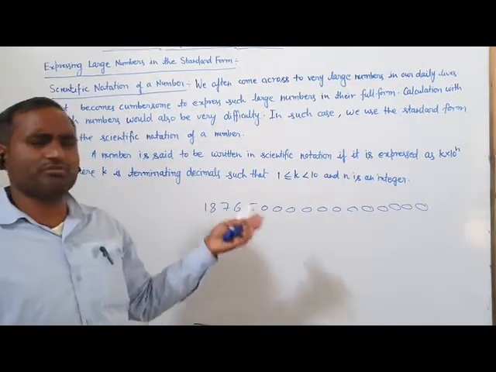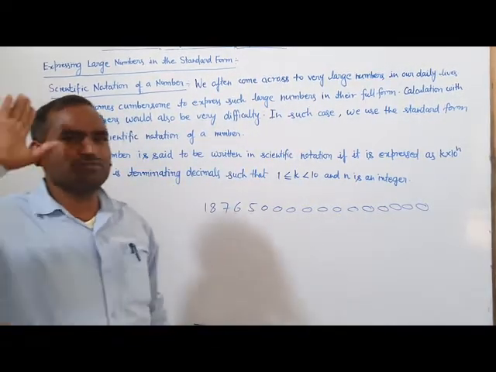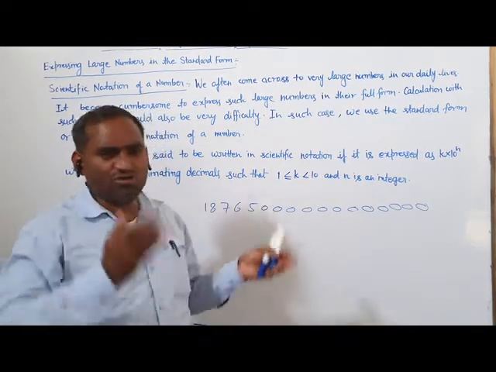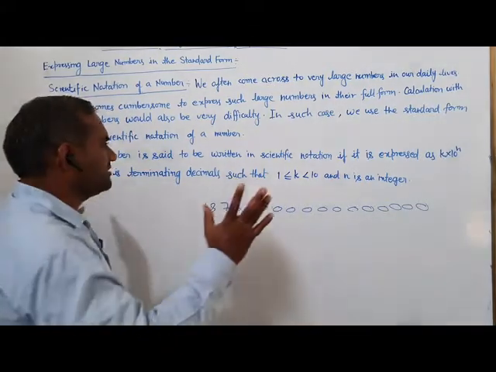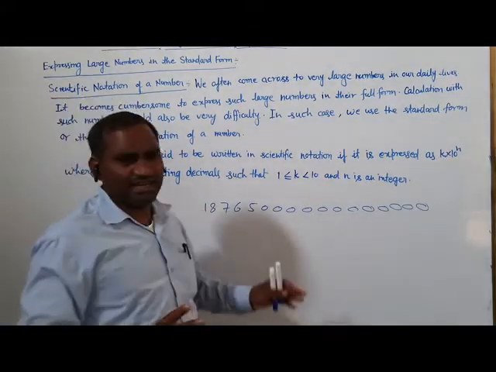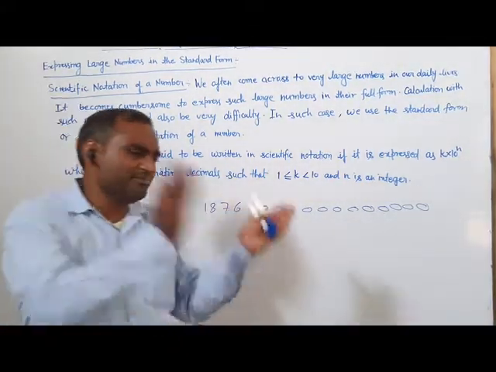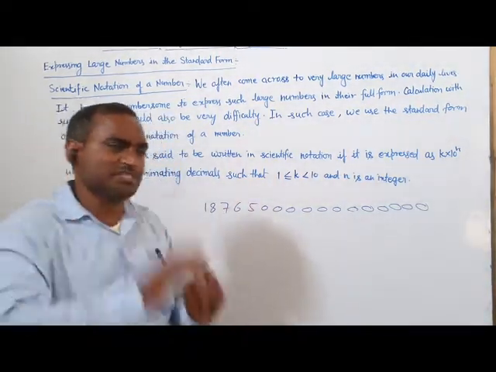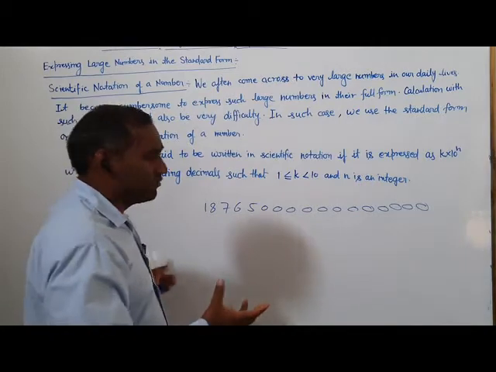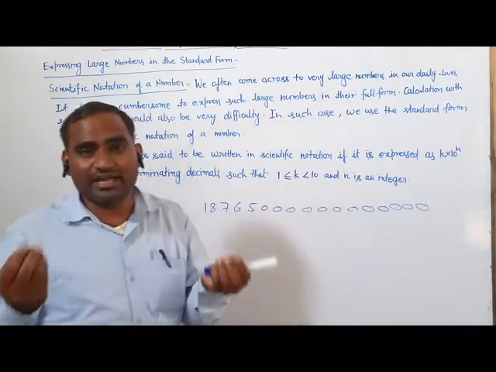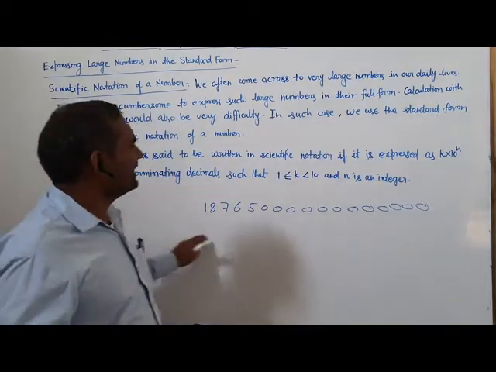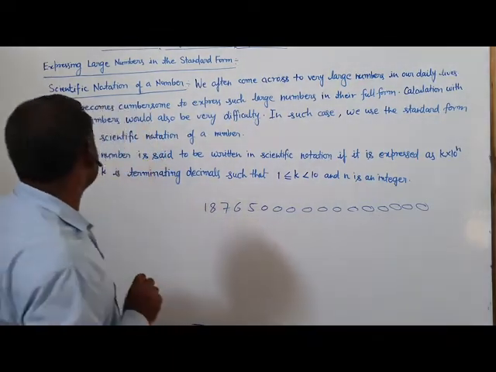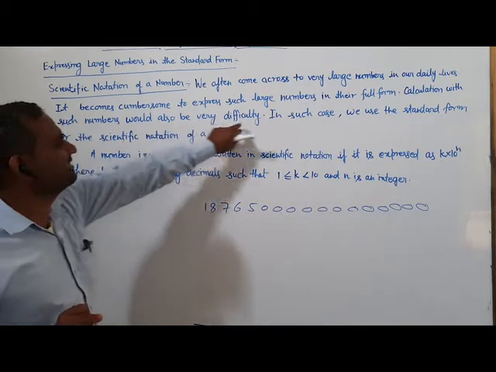Very large numbers like thousands, millions, trillions, crores, lakhs. It is very difficult in full form. Calculation with such numbers would also be very difficult.